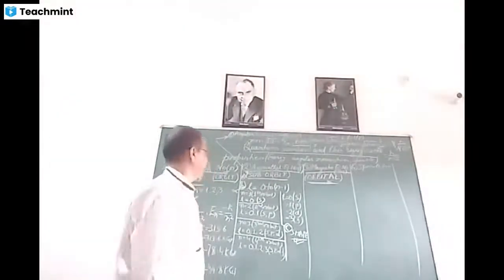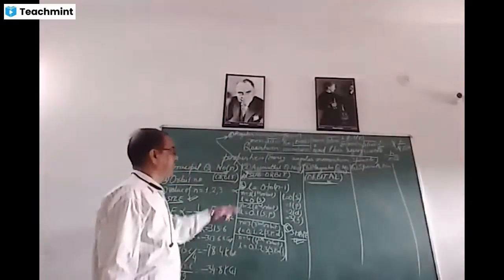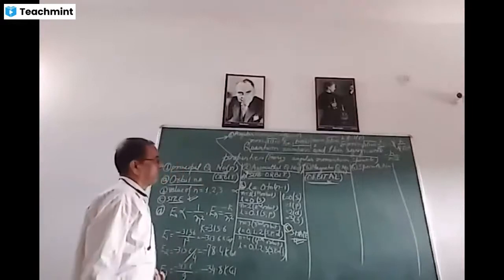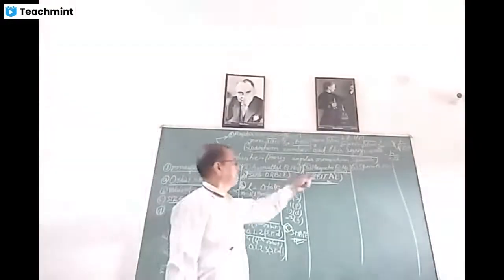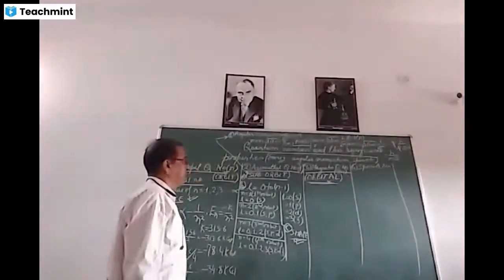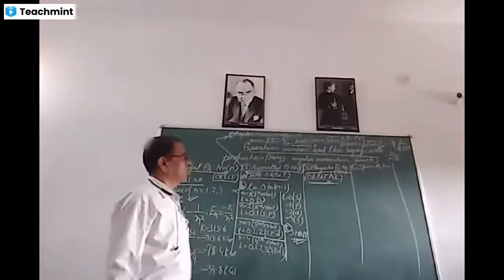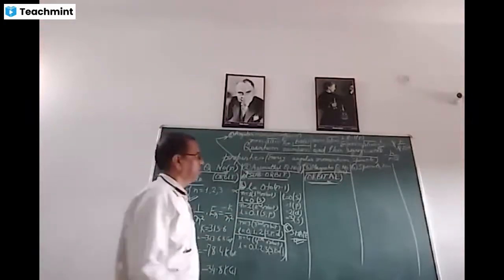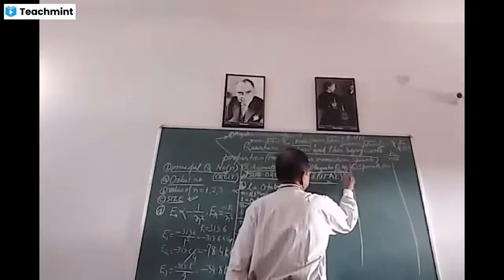And as we have seen here, the value of L depends on the value of N. Similarly, the value of M, that is the magnetic quantum number, depends on the value of the azimuthal quantum number. It gives us the idea of orbital.